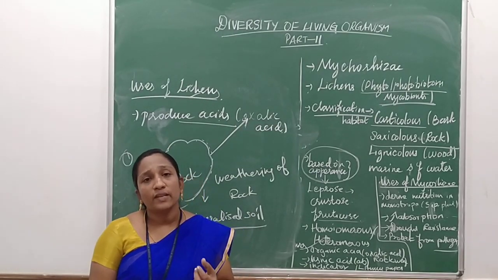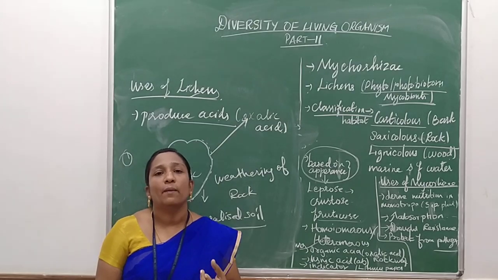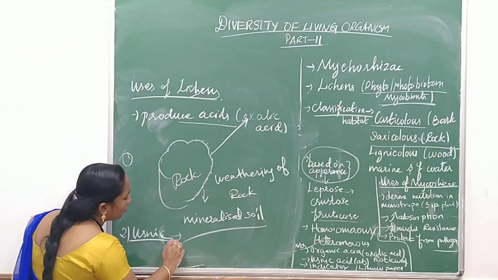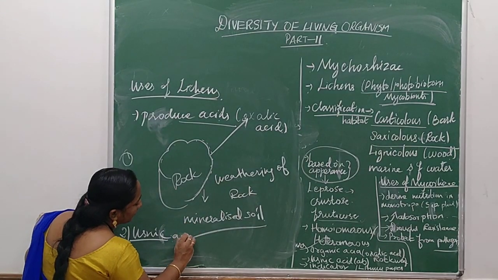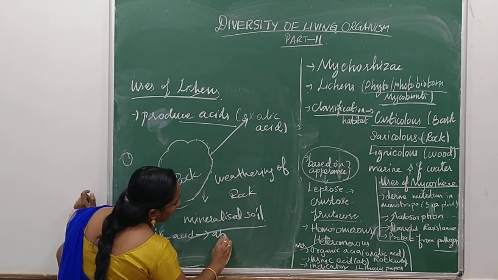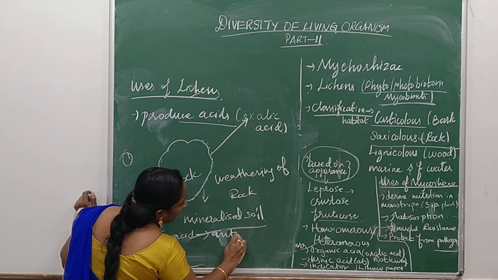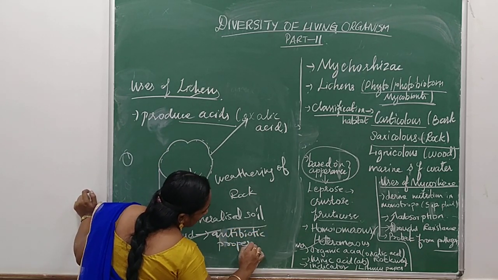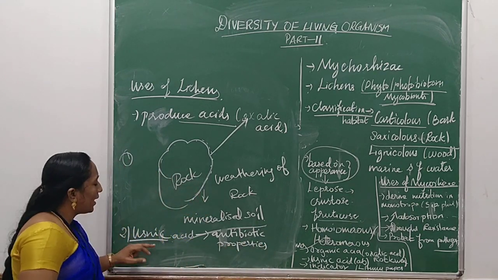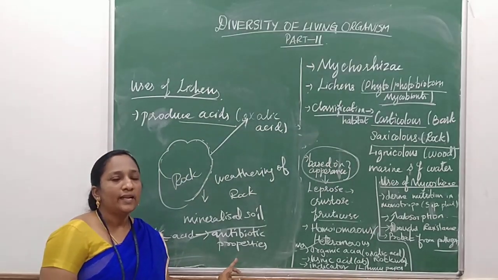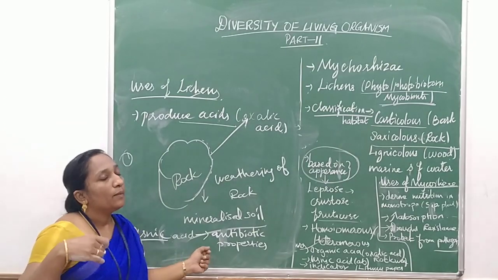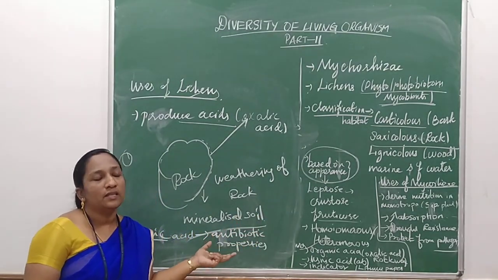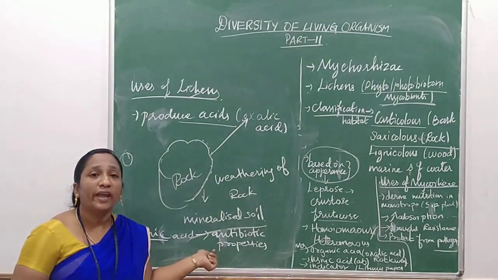Later on, it was found that it has antibiotic properties. Hence, this usnic acid produced by the lichens is used for medicine, in antibiotic preparation.